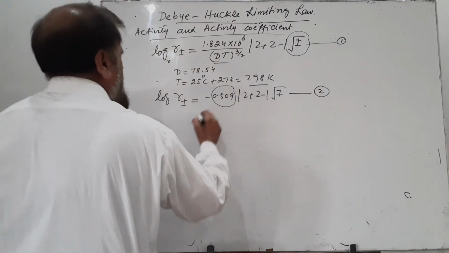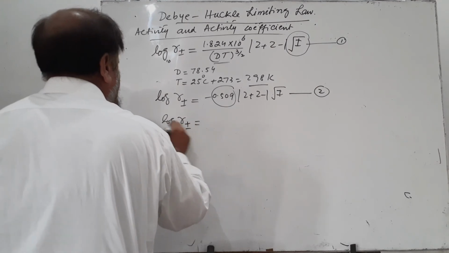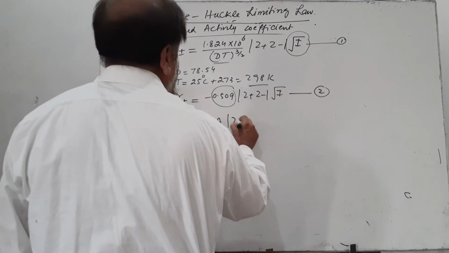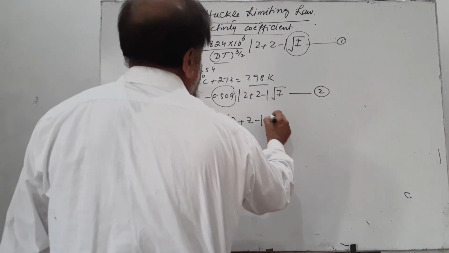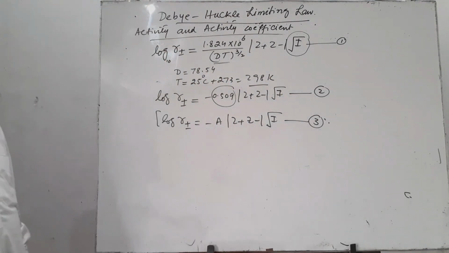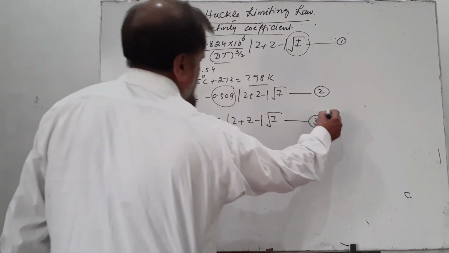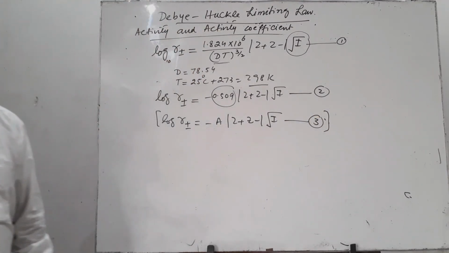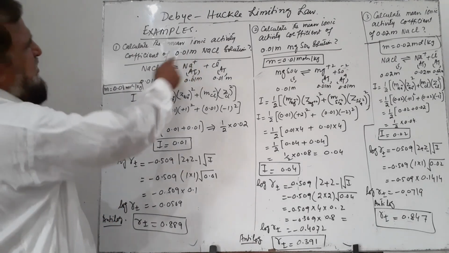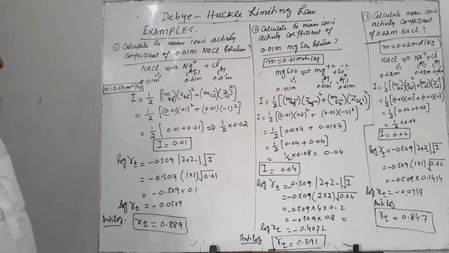Now 0.509 is a constant quantity and it can be represented by A, so log gamma plus-minus is equal to minus A z plus z minus under root I. Now we take some examples to calculate the activity coefficient of various electrolytes. Example 1: calculate the mean ionic activity coefficient of 0.01 molar sodium chloride solution.